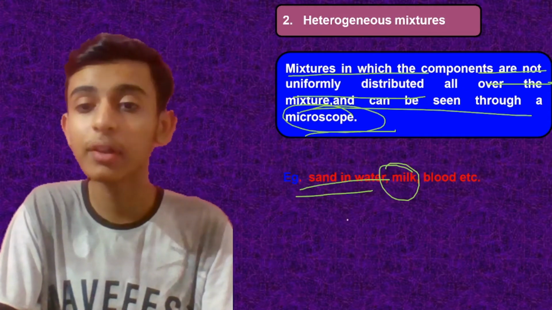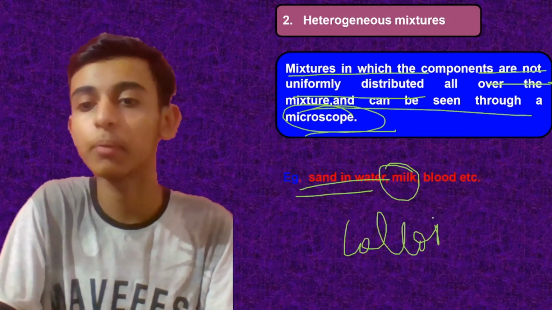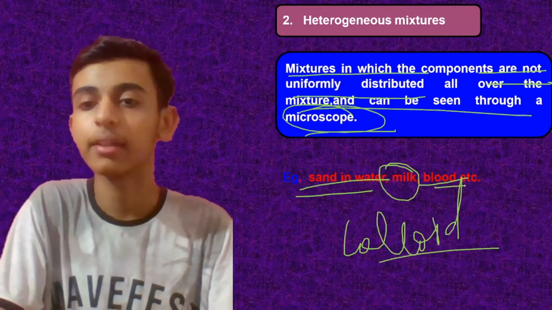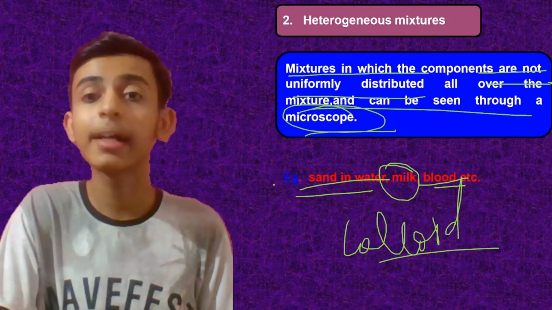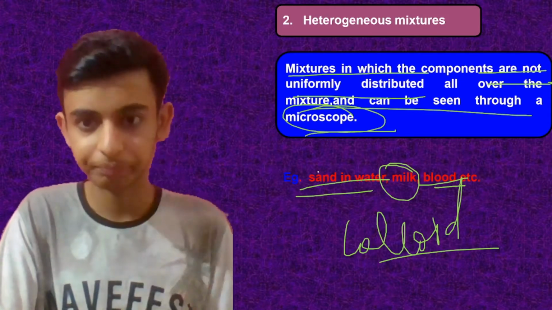Milk, in milk, although you cannot see, because it is a colloid, we will be talking about it. Blood and milk are colloids. We will be talking about them, don't worry. Sand and water, milk, blood. You can see the particles.